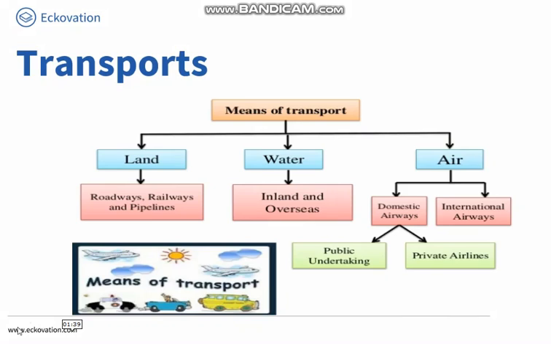In the previous video, we have discussed the interdependency between transport, communication and trade, and how these three are referred to as lifelines of a national economy. And under the heading transport, we have discussed the different classifications, like means of transport has been divided as land transport, water transport and air transport.